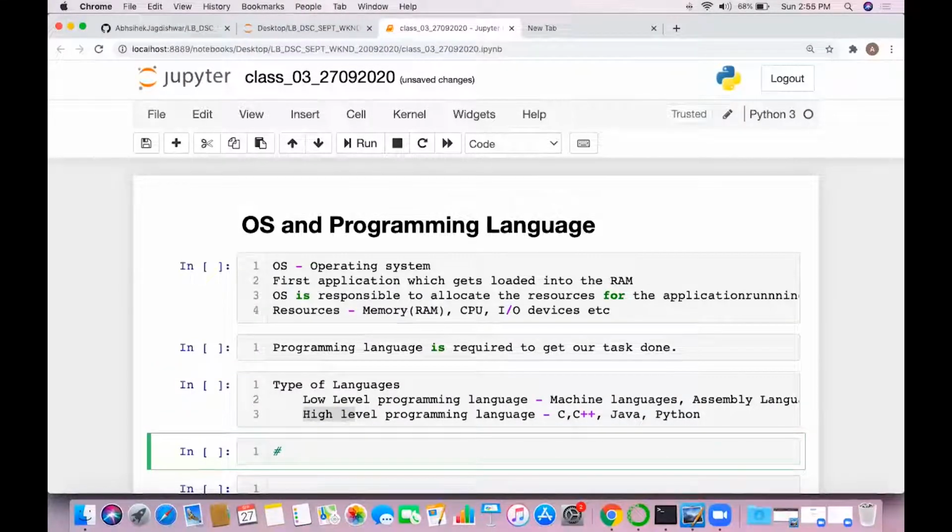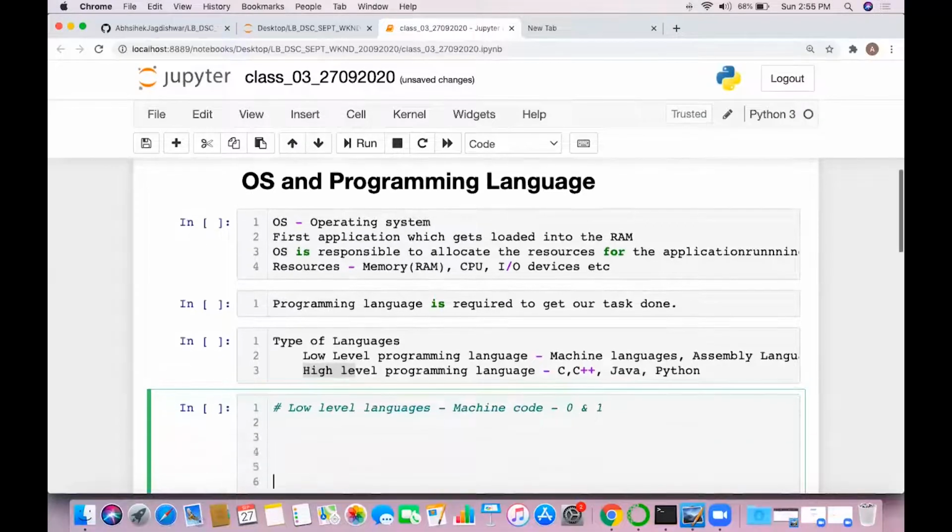So in the initial days of computers or computer science, we coded in low level programming languages. Okay, but nowadays, with the kind of complex applications we have, it is not possible to code in low level programming languages. For example, if you talk about machine code, it is written in terms of 0 and 1. Any code which you want to write should be written in binary format or machine code in the low level language.